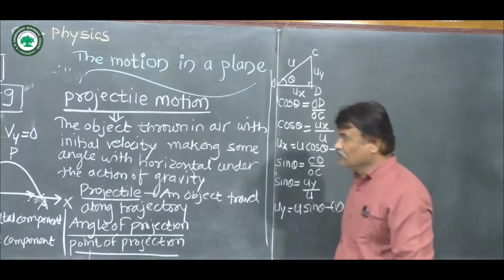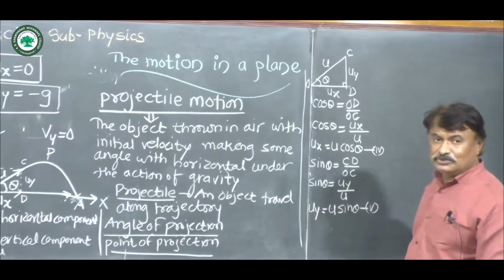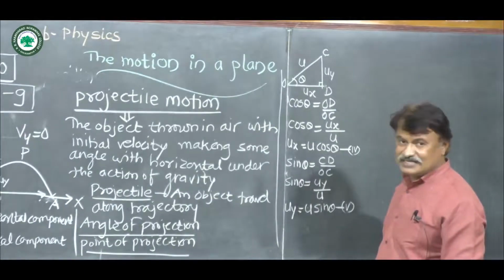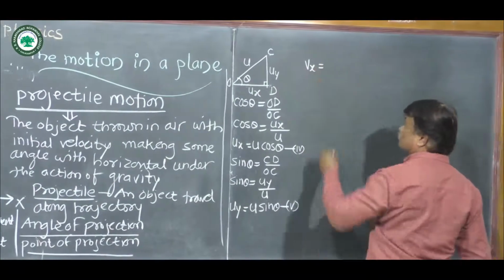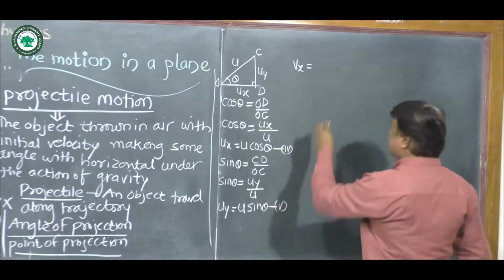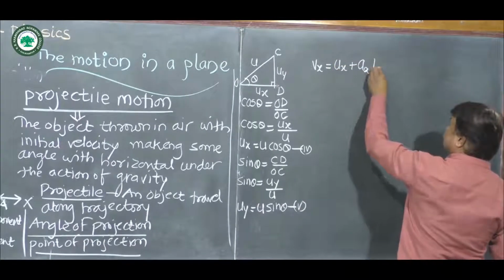Now according to kinematical equation which are along the x-axis, we write Vx is equal to Ux plus Ax into t.